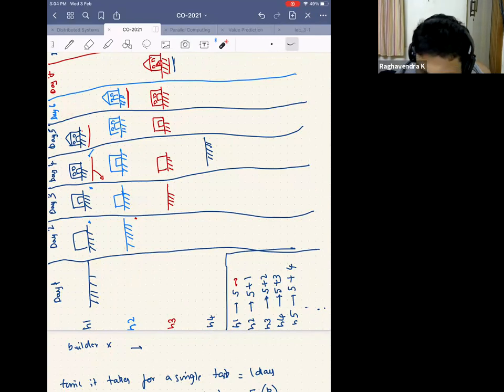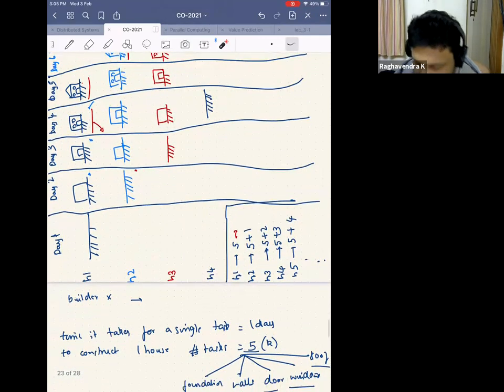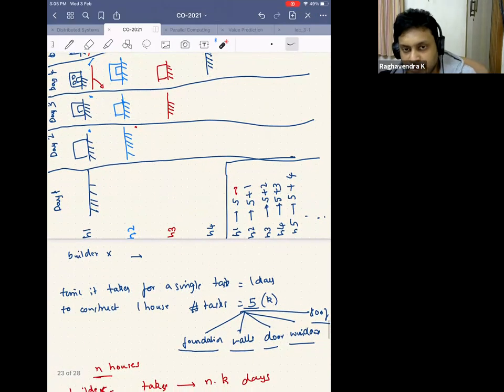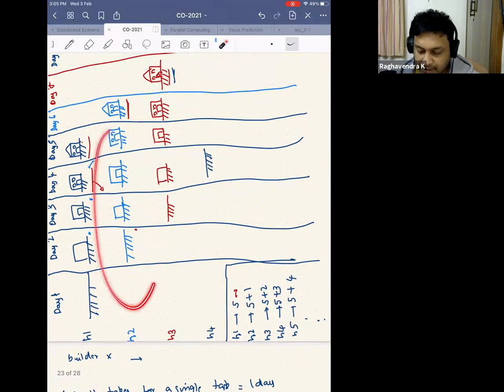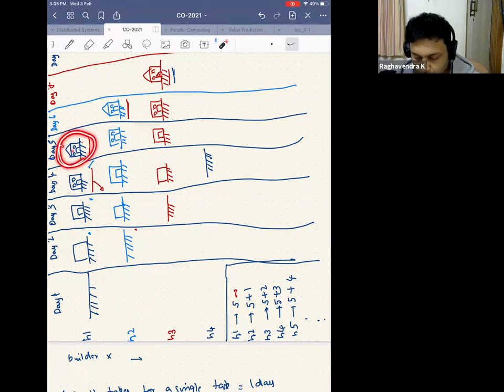If I am an observer and I see Builder X, he takes 5 days to get me a house, which means I'm able to see one house every 5 days. But if I see Builder Y, who is using this mechanism, after day four I am able to get a single house every single day. So I have a new house ready for day five, day six, day seven, and day eight and day nine.